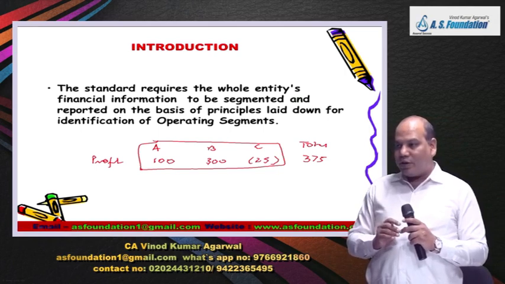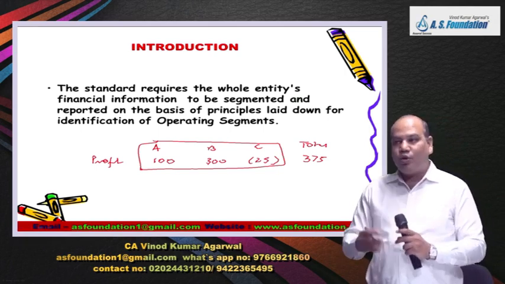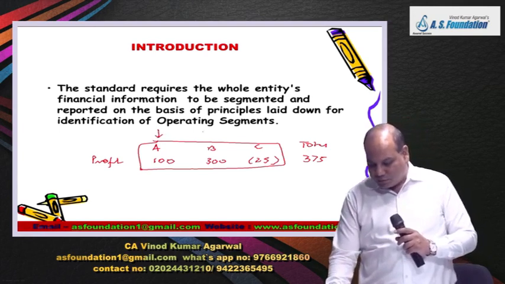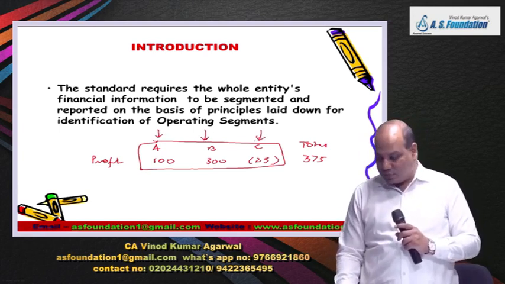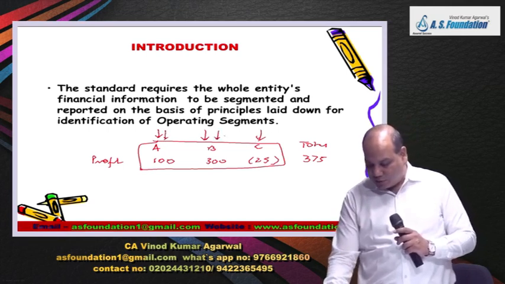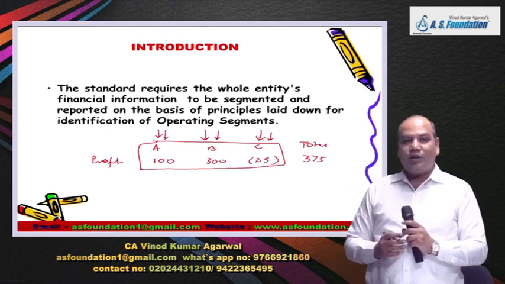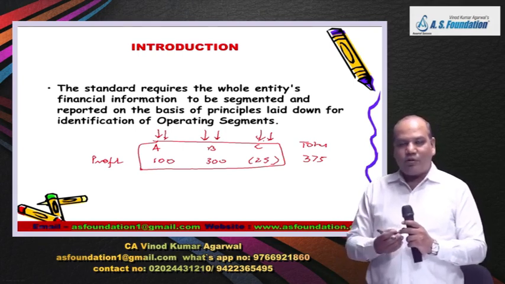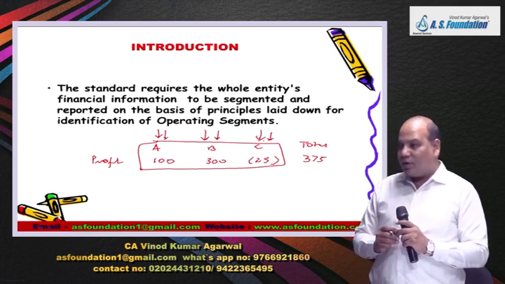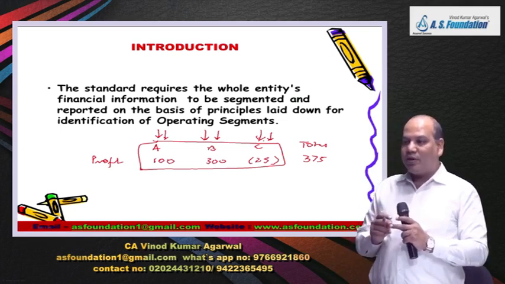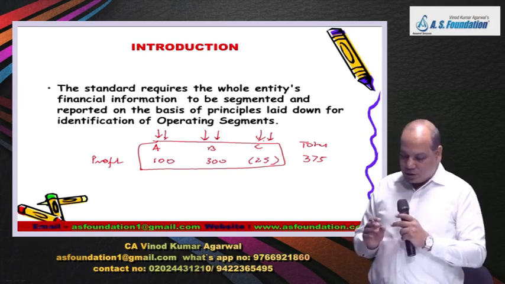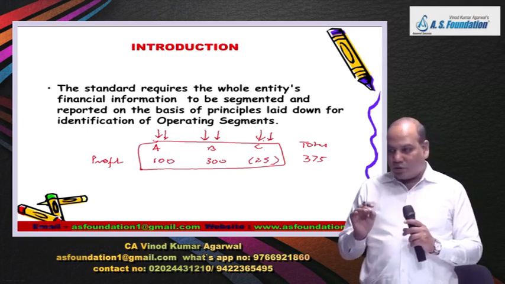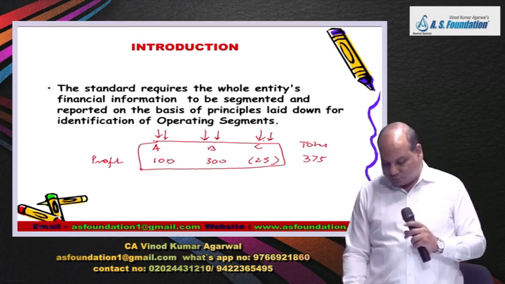So now it is felt that it is better that we should give more information to the investors, that this company has invested so much capital in this activity, and how much profit these activities are generating. They can compare it with other entities. They can calculate the rate of return of each segment, and they can understand the risk and return better, and can take a more informed decision. So that is the objective of having a standard on operating segments.